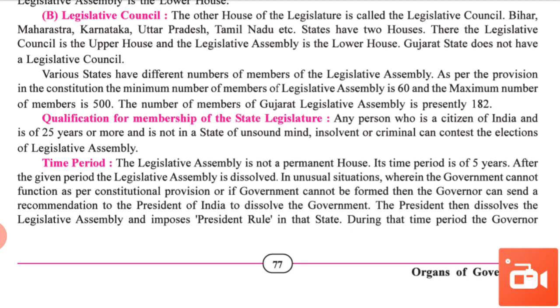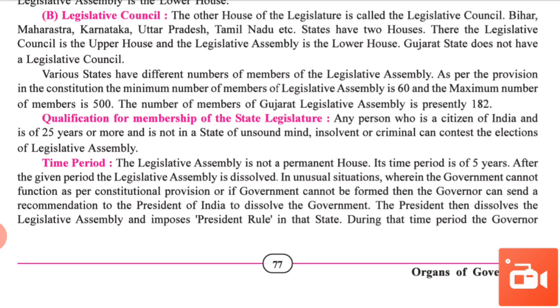Which qualification is required for membership of the state legislature? If any person wants to be a member in a state legislature, then he or she requires this type of qualification.